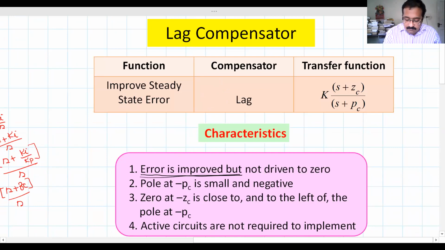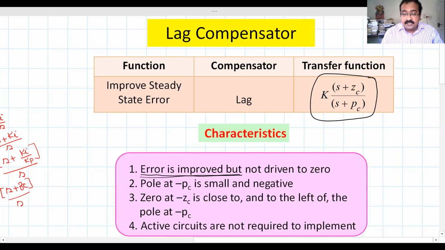Right? The pole at minus Pc is small and negative. Fine. The advantage is that we don't need active circuits. It can be implemented with the help of passive elements like resistors and capacitors. So the standard format for this controller transfer function is K into (S plus Zc) divided by (S plus Pc).